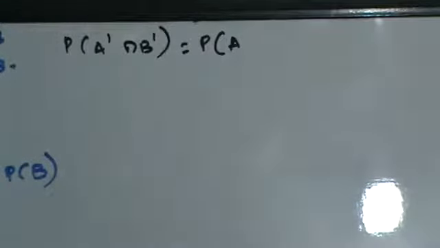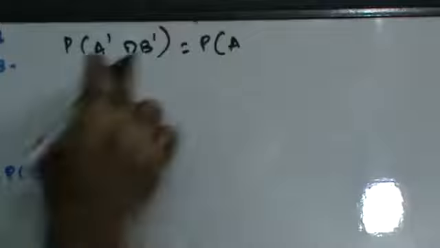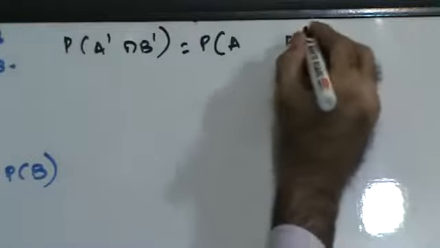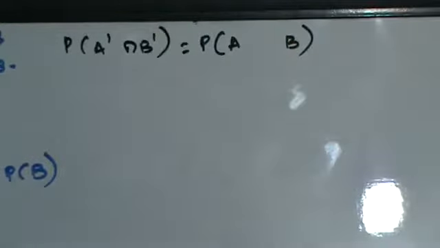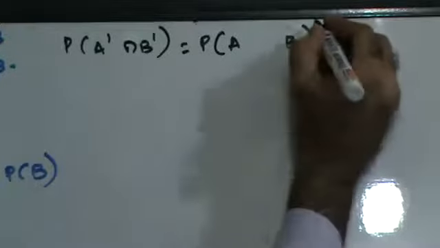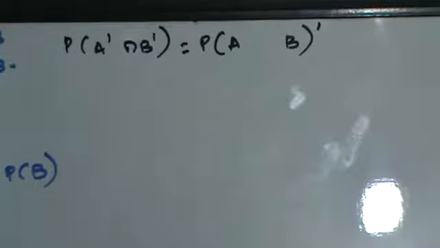It was A complement, so I'll make it as A. It is B complement, so I'll make it as B. And outside the bracket, there is no complement, so you will put complement. As per De Morgan's theorem, intersection changes to union, union changes to intersection.